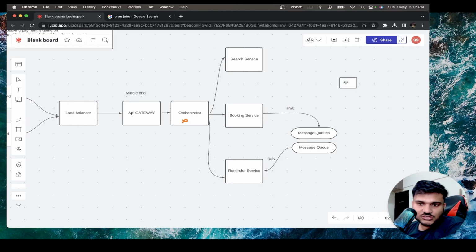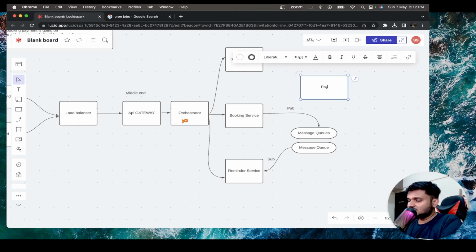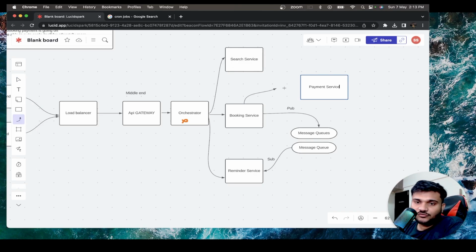In a real life situation, there will be some payment service also going on. Now this payment service can be a third party service, or this payment service can be something that you can prepare on your own if you have your own payment gateways and everything. For example, this can be a third party service like Razorpay. We're not going to integrate that because generally it takes a bunch of money and everything, but things are going to be pretty simple. You have to just make corresponding API calls and everything, right?